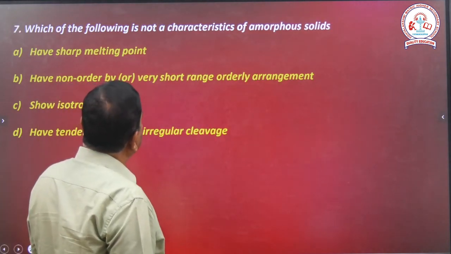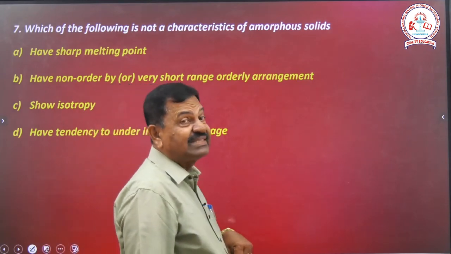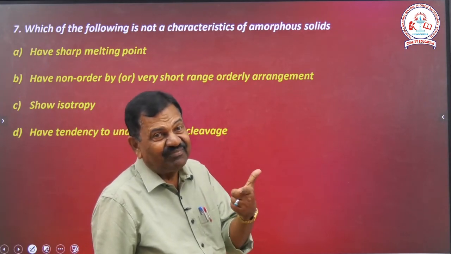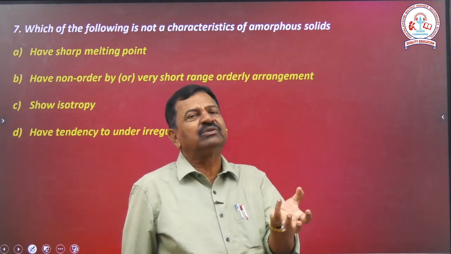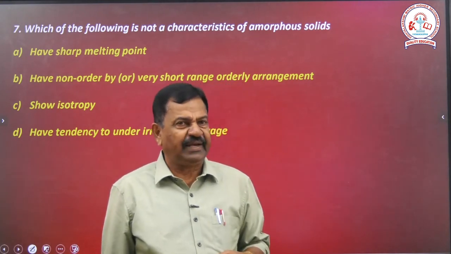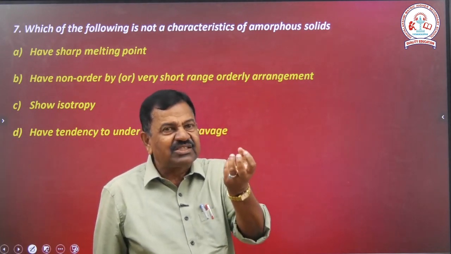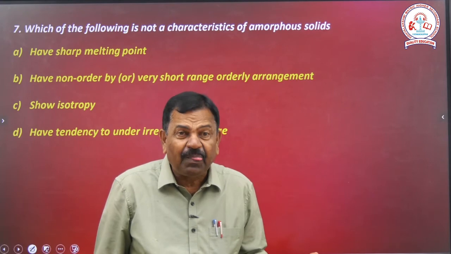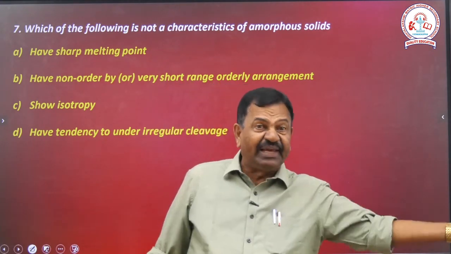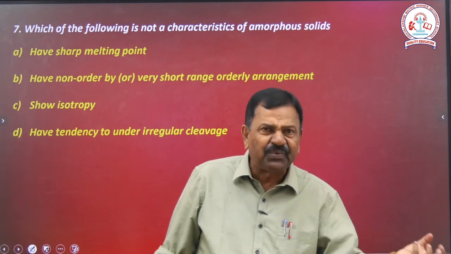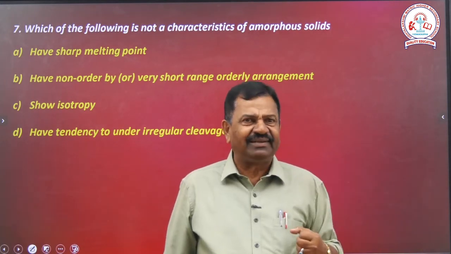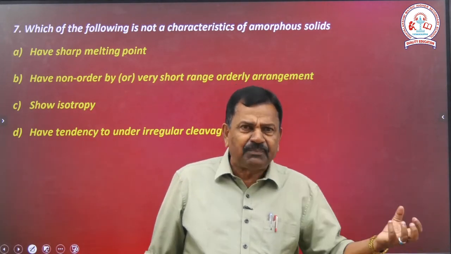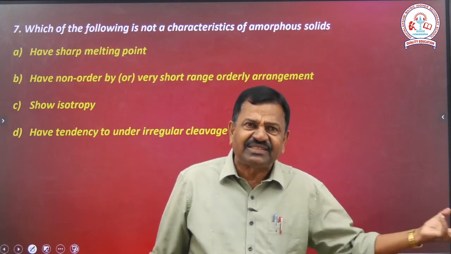Which of the following is not a characteristic of amorphous solids? Suppose you heat a crystalline solid, it will attain a sharp melting point. What do you mean by sharp melting point? That is nothing but heat of fusion, solid to liquid. What is that? Melting point. What is that? Heat of fusion. Are you able to follow? Heat of fusion is nothing but the solid converted into liquid. The temperature of the heat of fusion is the melting point.